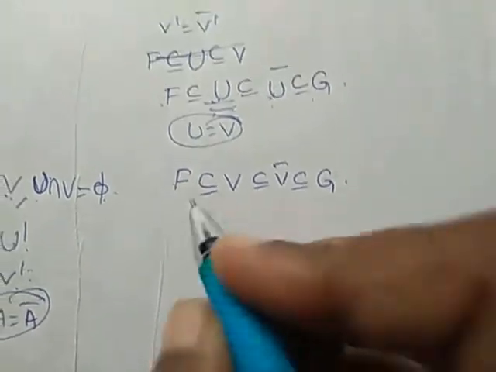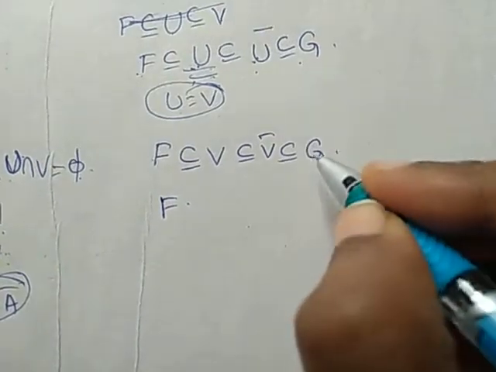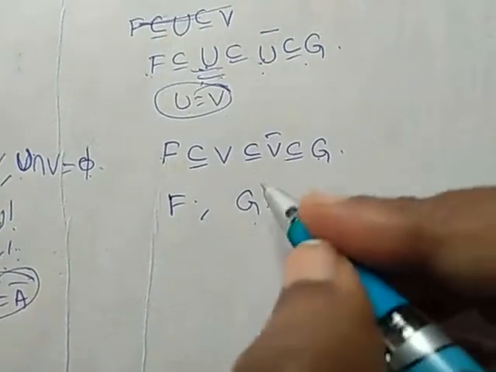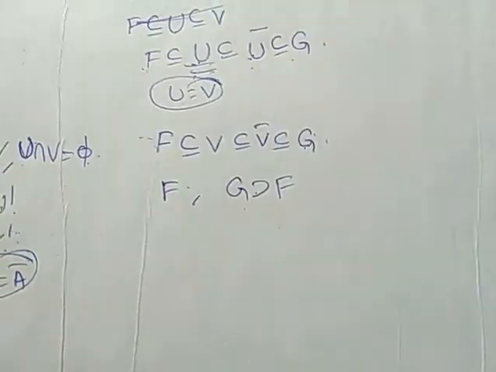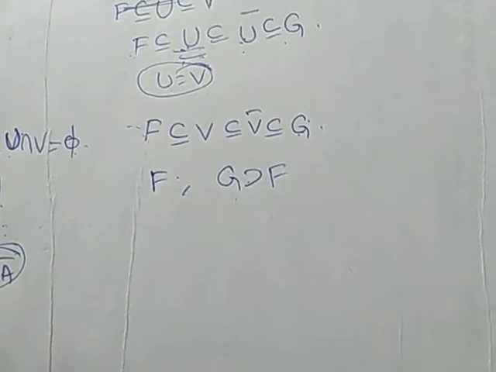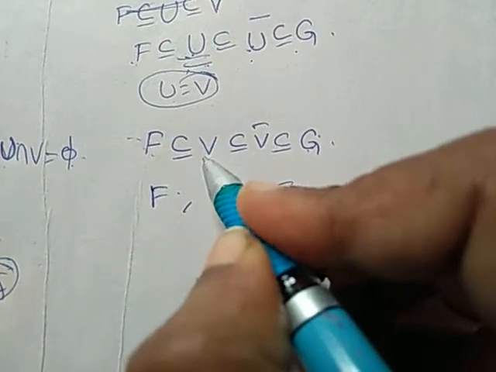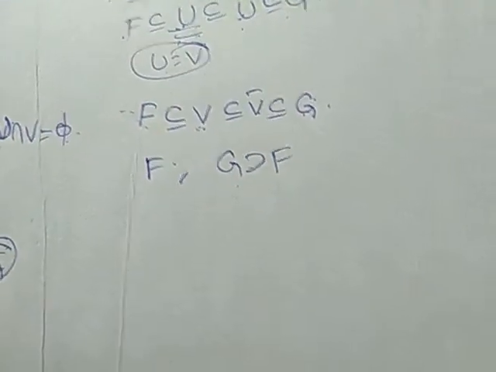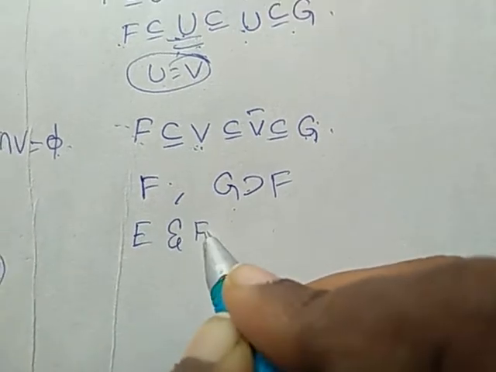So, for each closed set F and open set G containing F, that is, F is a subset of G, there exists an open set V such that F is a subset of V closure, a subset of G. This is our data. Now, I am considering two distinct closed sets E and F in X.